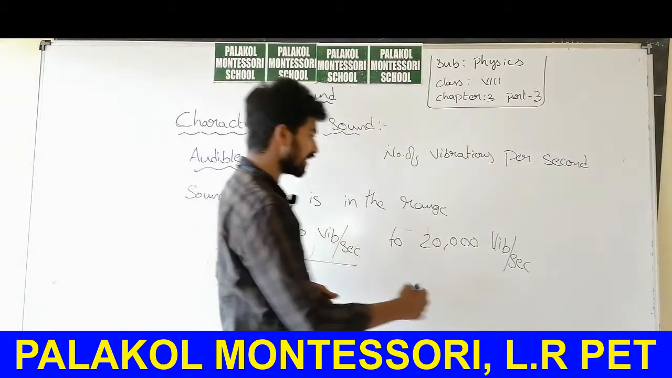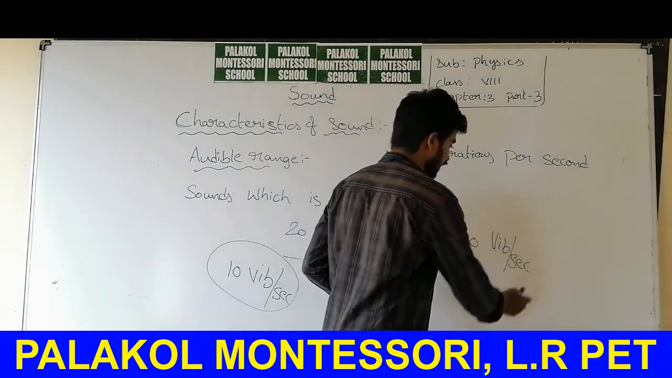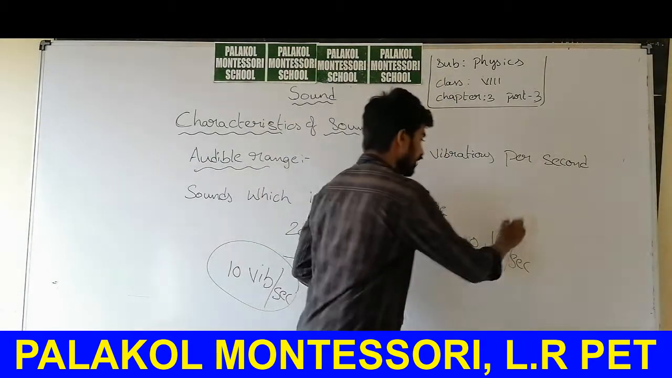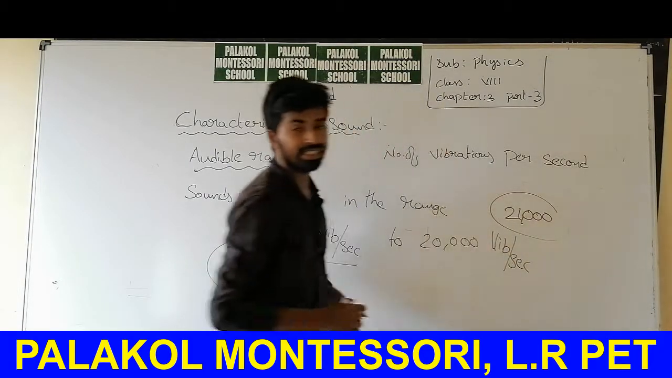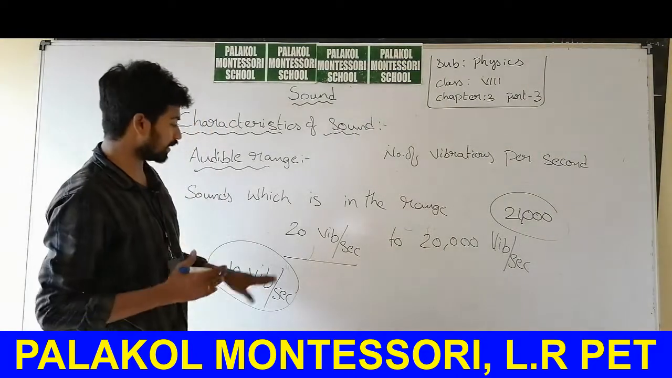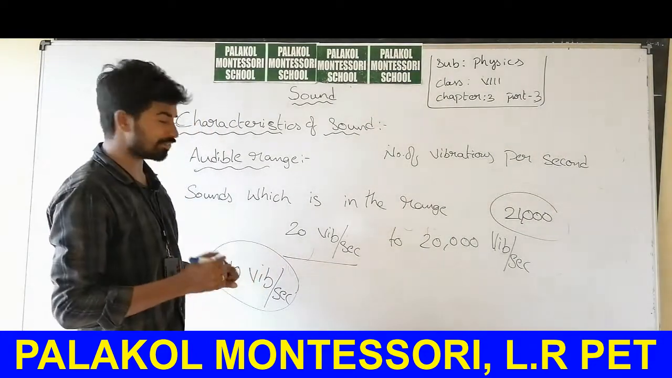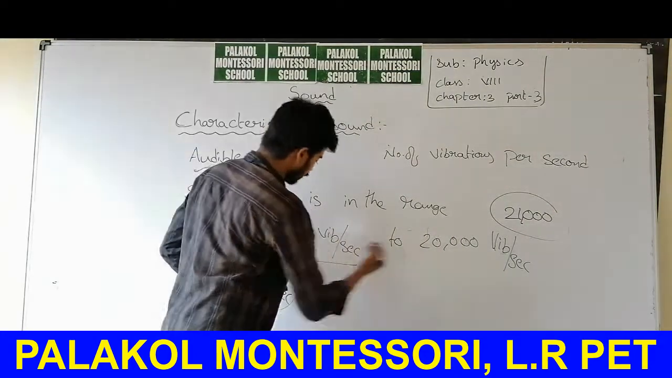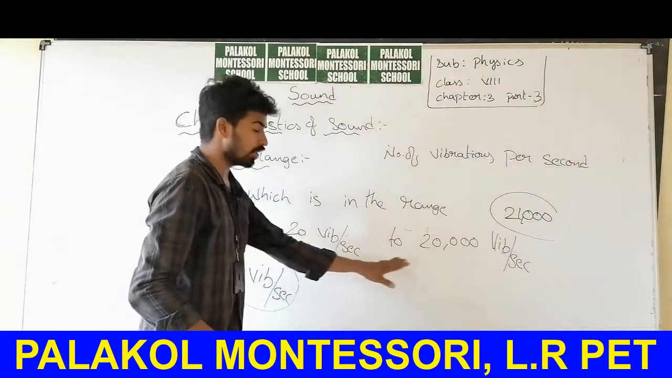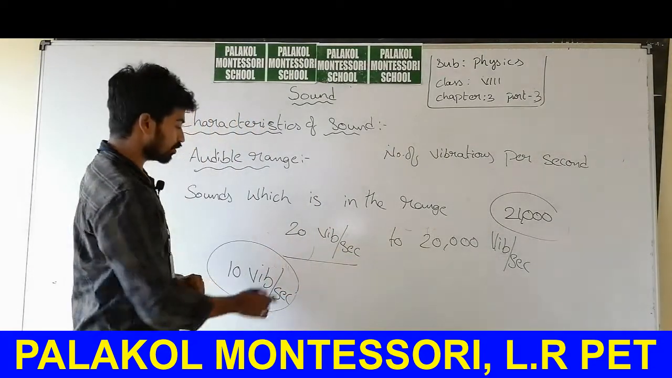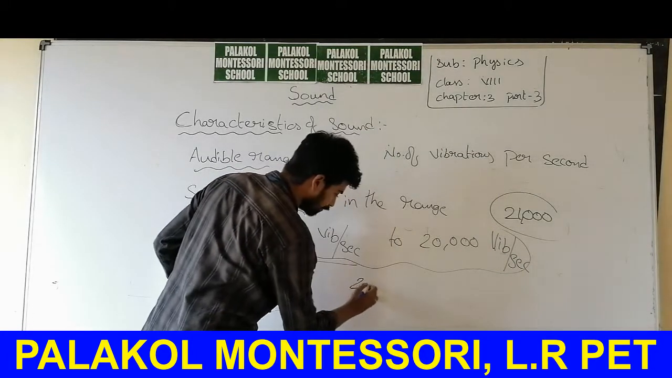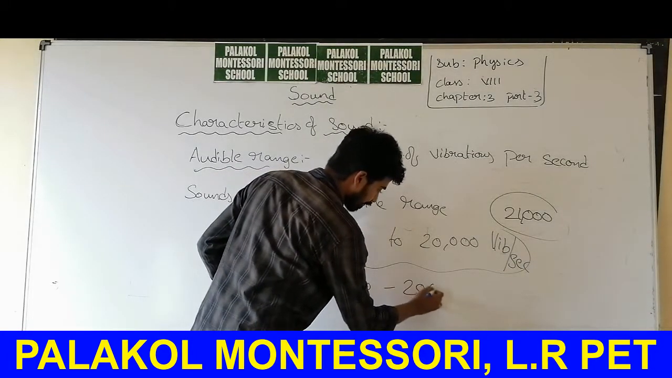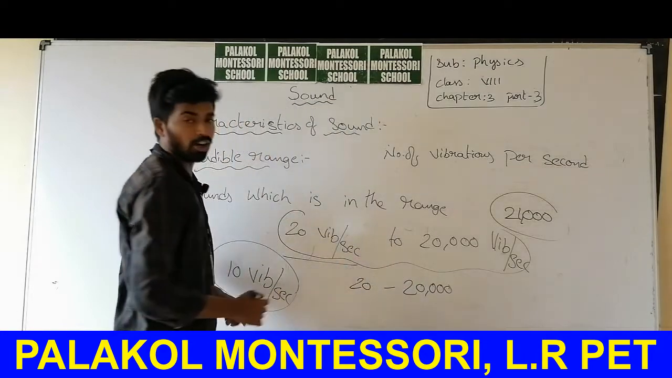If the frequency of the sound is above 20,000 vibrations per second, say 21,000, then you are not able to hear these sounds. You can hear only sounds having frequencies in the range from 20 vibrations per second to 20,000 vibrations per second. This range we call the audible range, from 20 to 20,000.